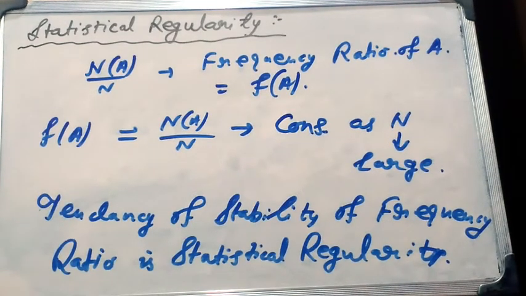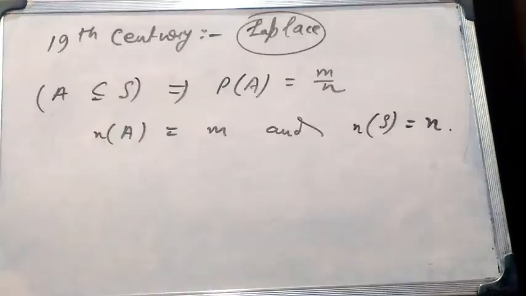This tendency of stability of frequency ratio is called the statistical regularity, and this fact is confirmed by many experimental results. Now we will discuss the classical definition of probability. Towards the beginning of the 19th century, Laplace gave a formal definition of probability, which goes by the name of classical definition. The theory of probability developed on the basis of classical definition is known as the classical theory of probability.